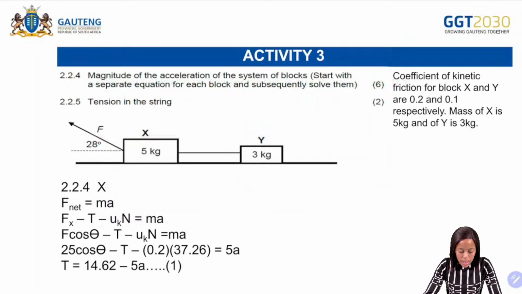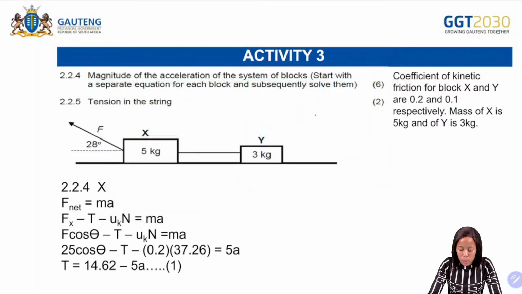Next one says we need to calculate the magnitude of the acceleration of the system of the blocks. And then it says start with a separate equation for each block and subsequently solve them. So again, if you want to calculate the magnitude of the acceleration, what is going to assist you? It's going to be the free body diagrams.